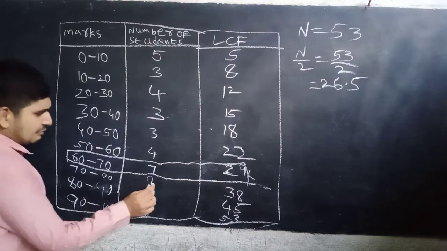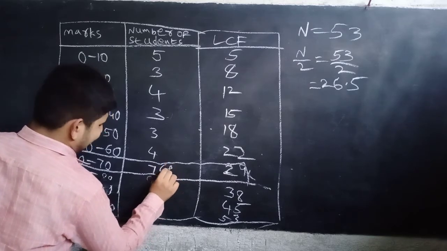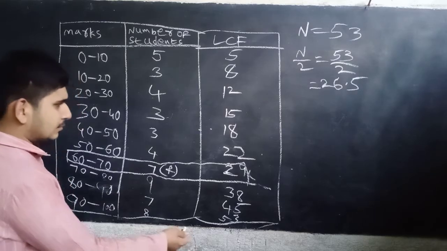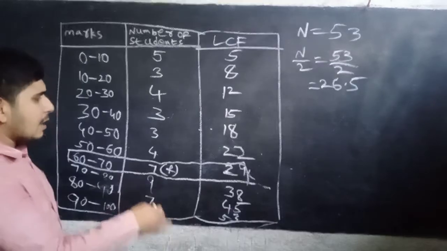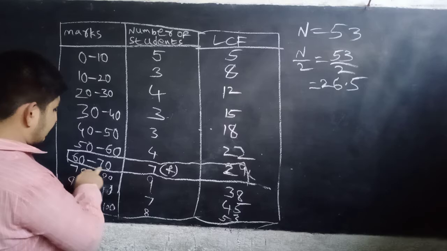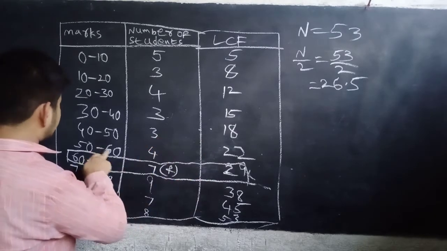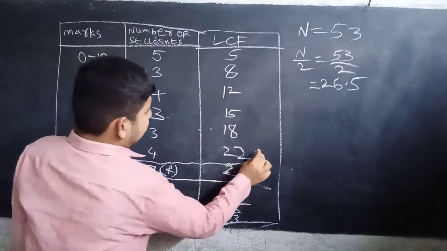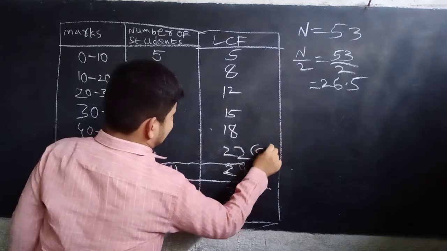So this will be the f value, the frequency. Now CF equals the cumulative frequency of the class preceding the median class. Which class is before it? The class 50 to 60, whose corresponding cumulative frequency is 22. So 22 is the cumulative frequency.